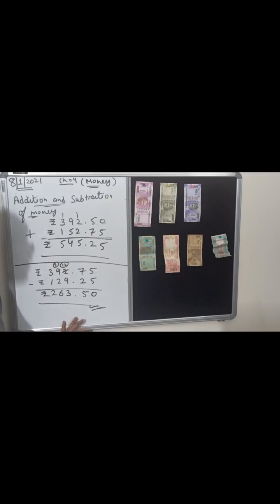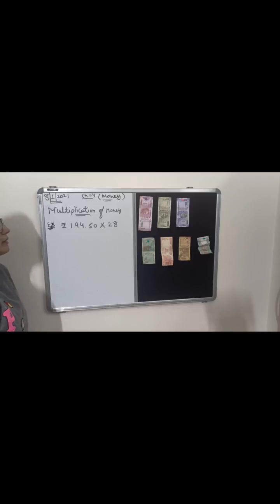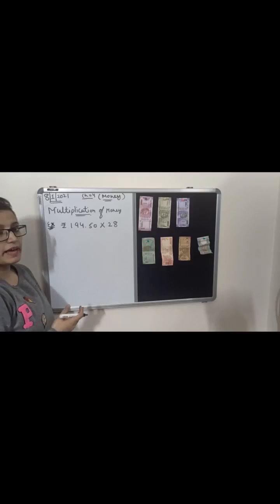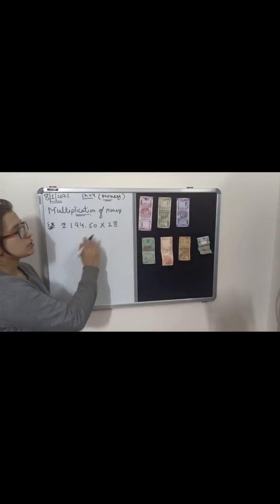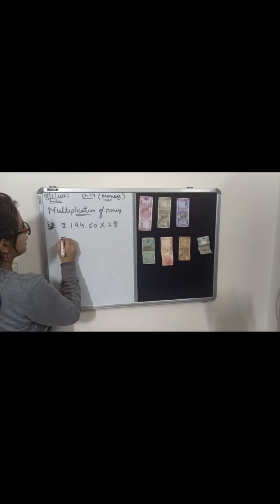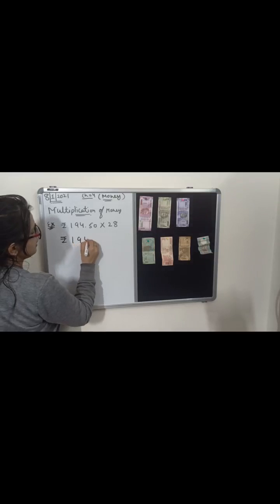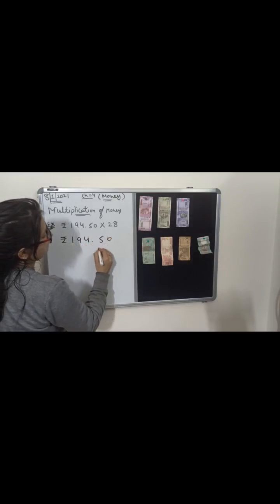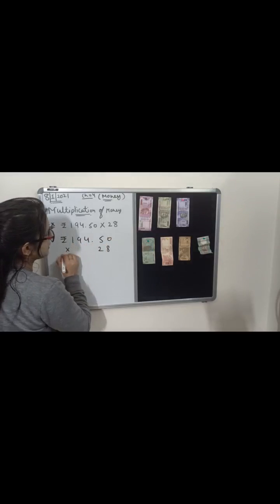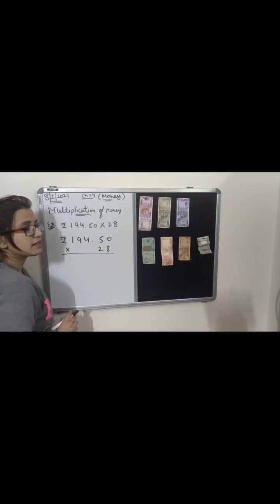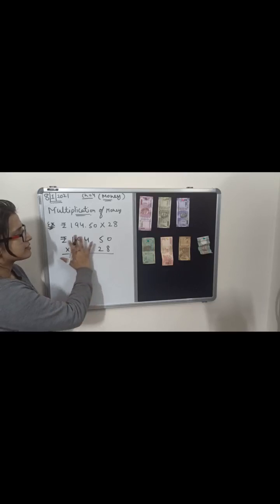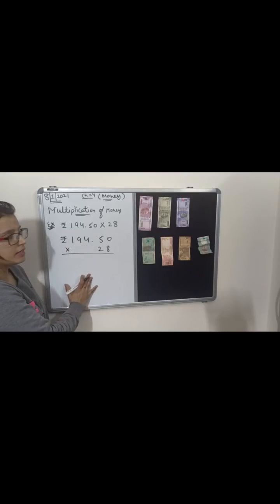And like this also, you have to do addition and subtraction in the same manner as we have done in addition and subtraction of numbers. Okay. Our next topic is multiplication of money, that is, how to multiply any amount with any number. First of all, we have to arrange this amount like this, and then we multiply like numbers only.